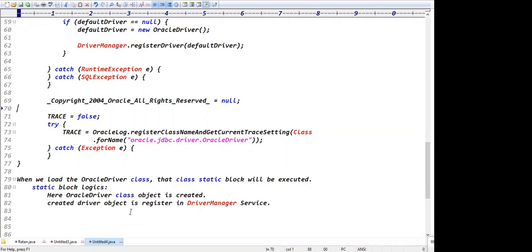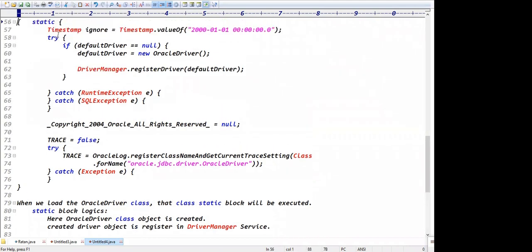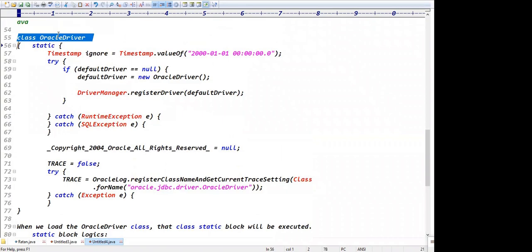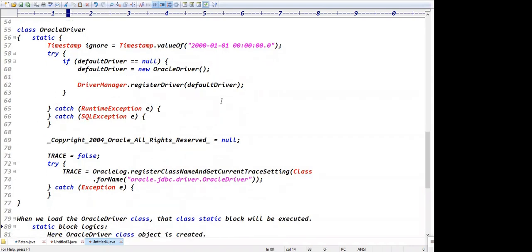This code is written in the Oracle driver class's static block. We are not calling this static block. When you load the driver, the static block is automatically executed, so the driver object is automatically created and registered. Loading the driver is nothing but automatically registering the driver into the driver manager service.